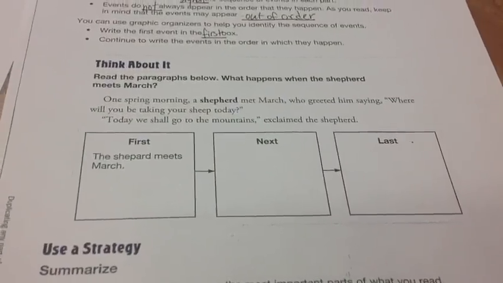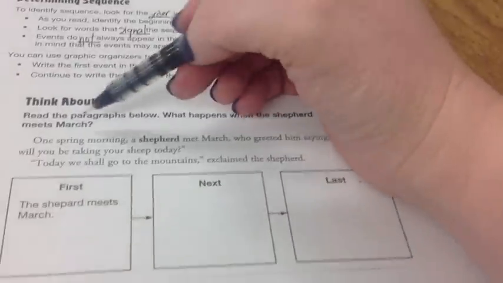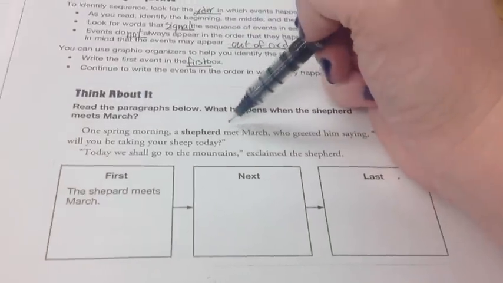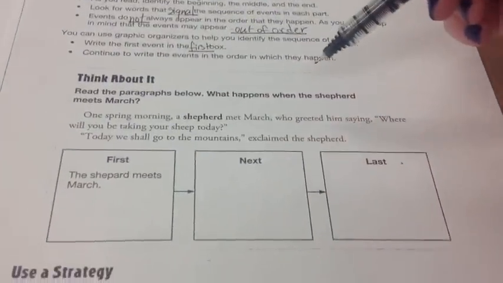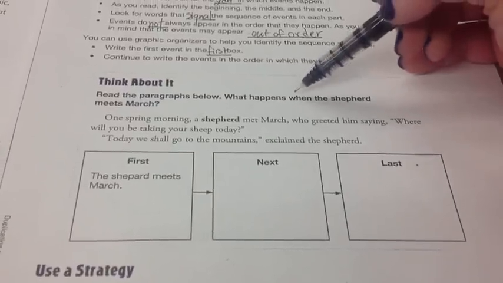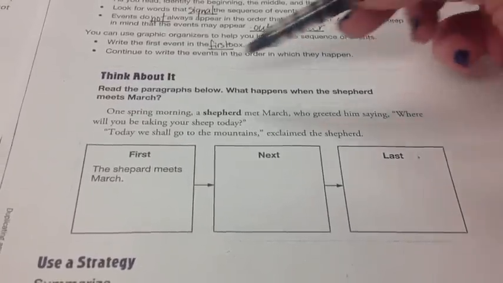First, the shepherd meets March. So we can see that that's in the beginning. One spring morning, a shepherd met March. Next, what happens? March greeted him saying, "Where will you be taking your sheep today?" Let's put that in the box.